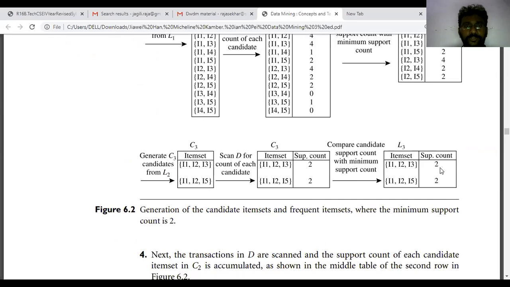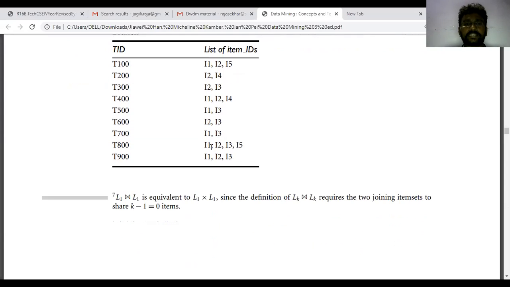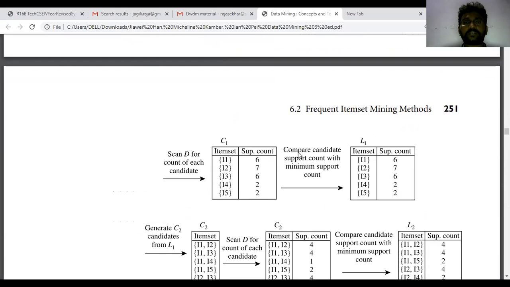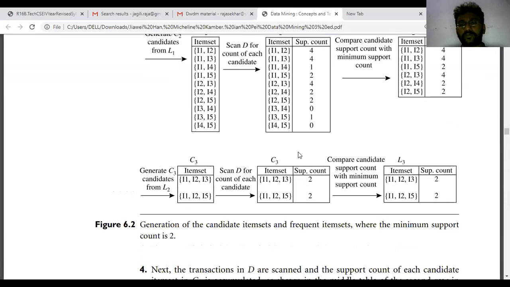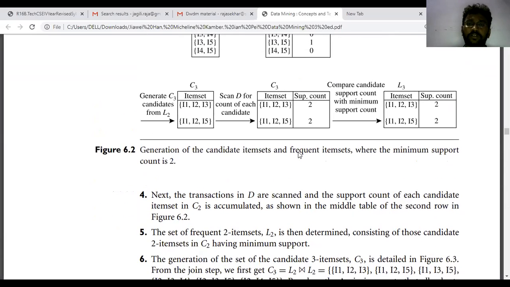We don't have another option for the next item set search, because in our database we have only these categories. The next search is I1, I2, I3, I5, but we can't move on, because that search count is only 1 and our minimum support count is 2. So we are not moving to the next level and we close the comparisons here. This is the generation of candidate item sets within frequent item sets where the minimum support count is 2. The final item set we got is L3, and the L3 item sets are I1, I2, I3, and I1, I2, I5.